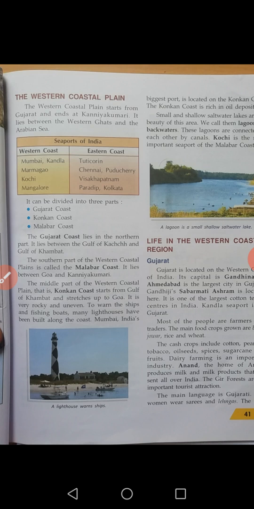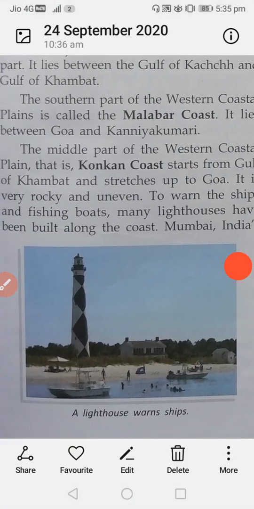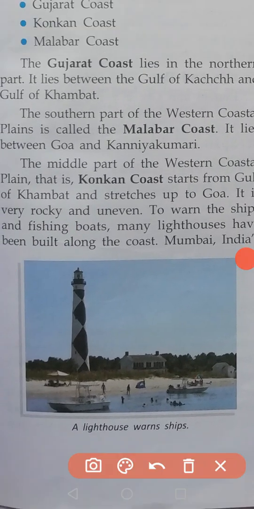To warn the ships and fishing boats, many lighthouses have been built along the coast. Here is one of the lighthouses. This is called a lighthouse.